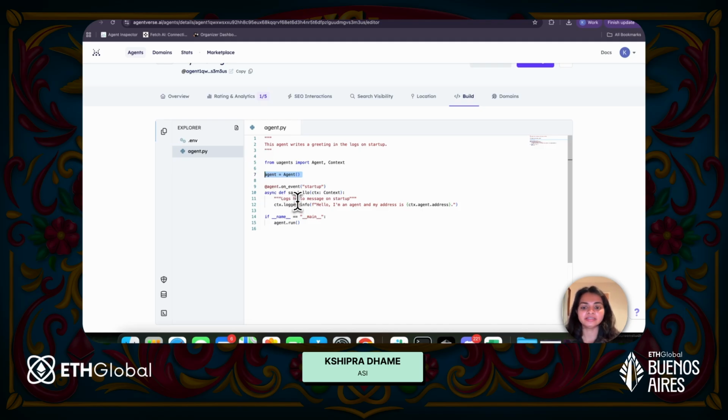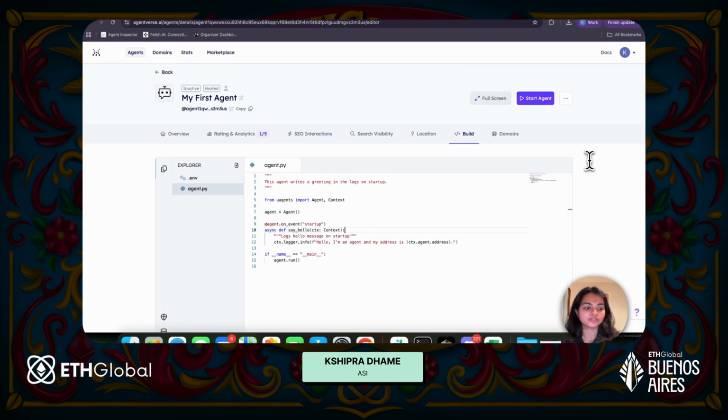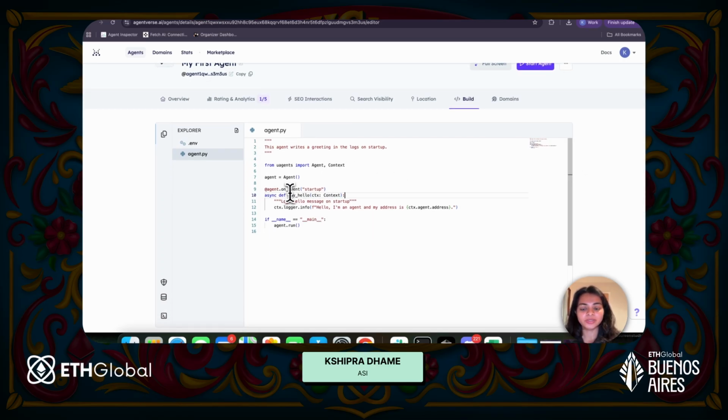So now in this case, I'm using the on event startup handler. So now what I want this agent to do on startup is, I simply wanted to print something like, hello, I'm an agent and my address is ctx.agent.address. Now remember, each agent on Agentverse will have its own address, and I will be talking more about it shortly. So there could be different agent handlers. There could be on startup, there is on message, on interval, and so on. You can explore all of these handlers when you're building your examples.